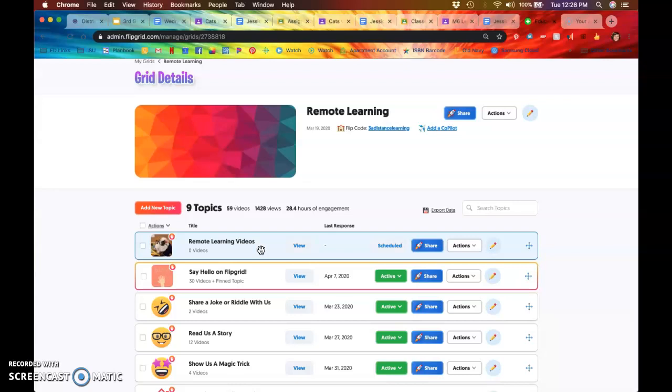And remember, all of these are ways that Mrs. Petersdorf and I can see what your engagement is. So by turning in assignments to Google Classroom, you can email us, post what you did in Flipgrid, you can take pictures of your work and send it to us, you could show us during the Google Meets office hours, or even on Zearn we can see what lesson you're working on. There are so many ways for you to show us what you've been doing. And by you communicating with us consistently, that is how we know you're engaged.